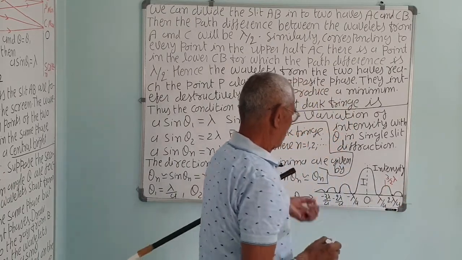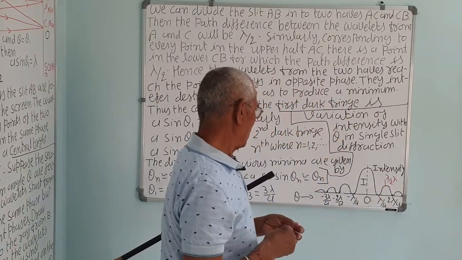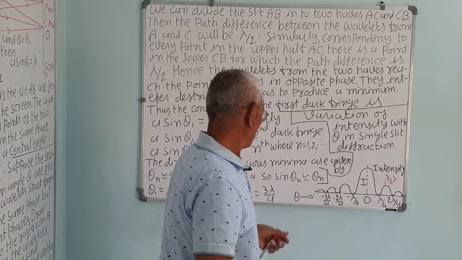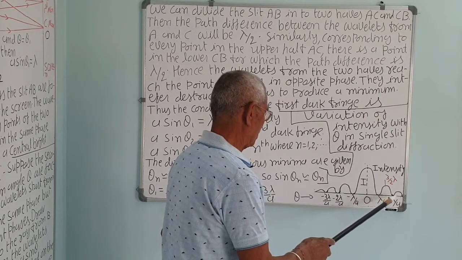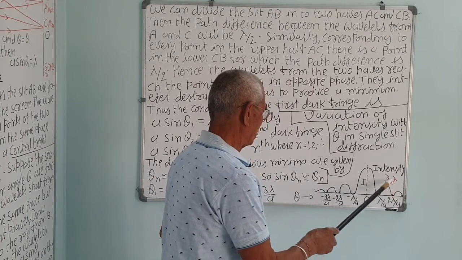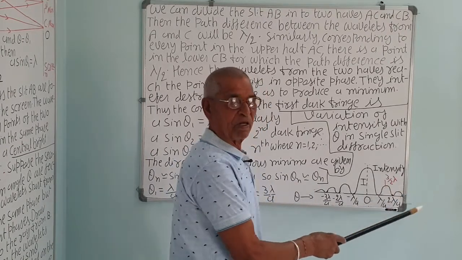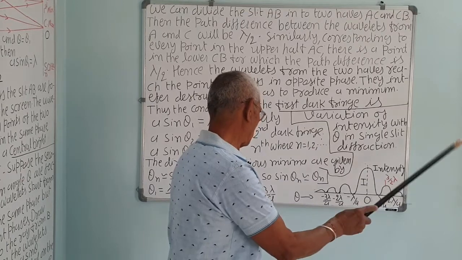When the path difference is 3 by 2 lambda, we get the first maxima, then 5 by 2 lambda, 7 by 2 lambda, and so on, giving the second, third maxima, and so on.